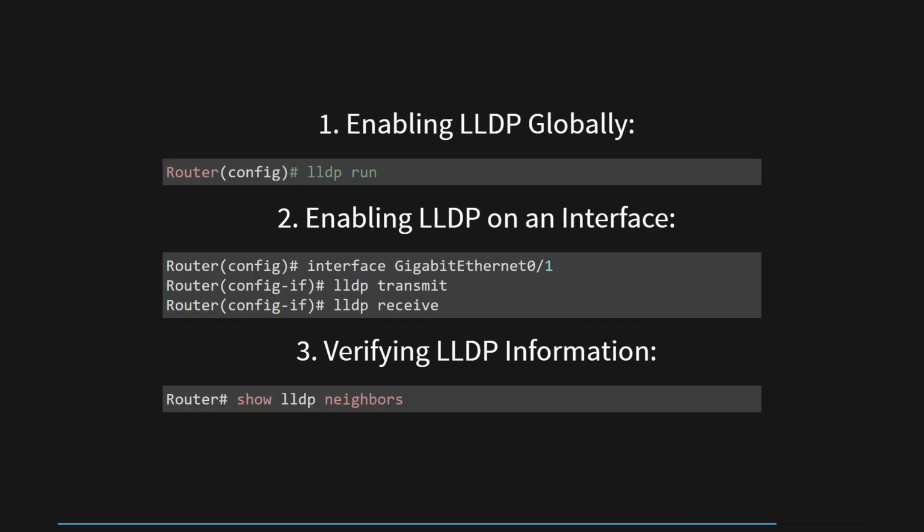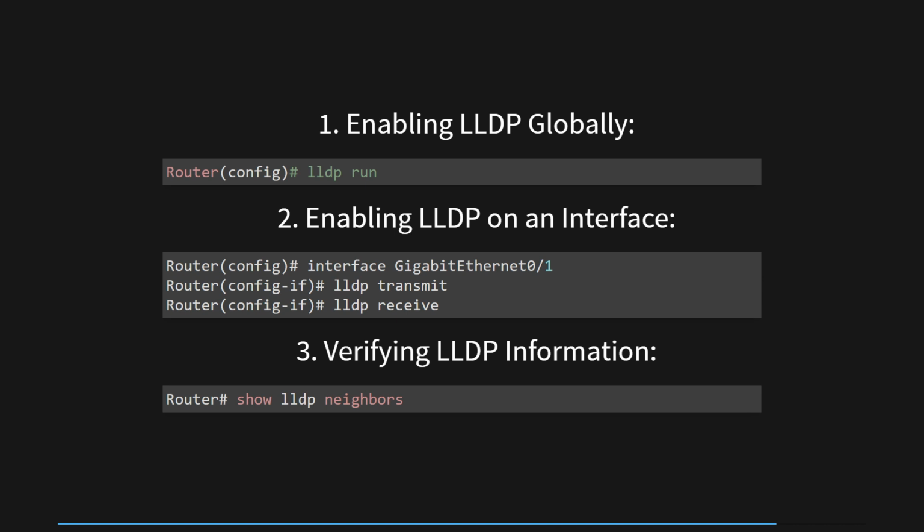In a practical scenario, let's consider a network administrator who wants to enable and use LLDP, Link Layer Discovery Protocol, on a Cisco device to facilitate device discovery and information exchange in the network. First, to enable LLDP globally on the Cisco device, the administrator will use the command LLDP run in the global configuration mode. By enabling LLDP globally, the Cisco device will start transmitting and receiving LLDP packets, allowing it to discover and communicate with neighboring devices.